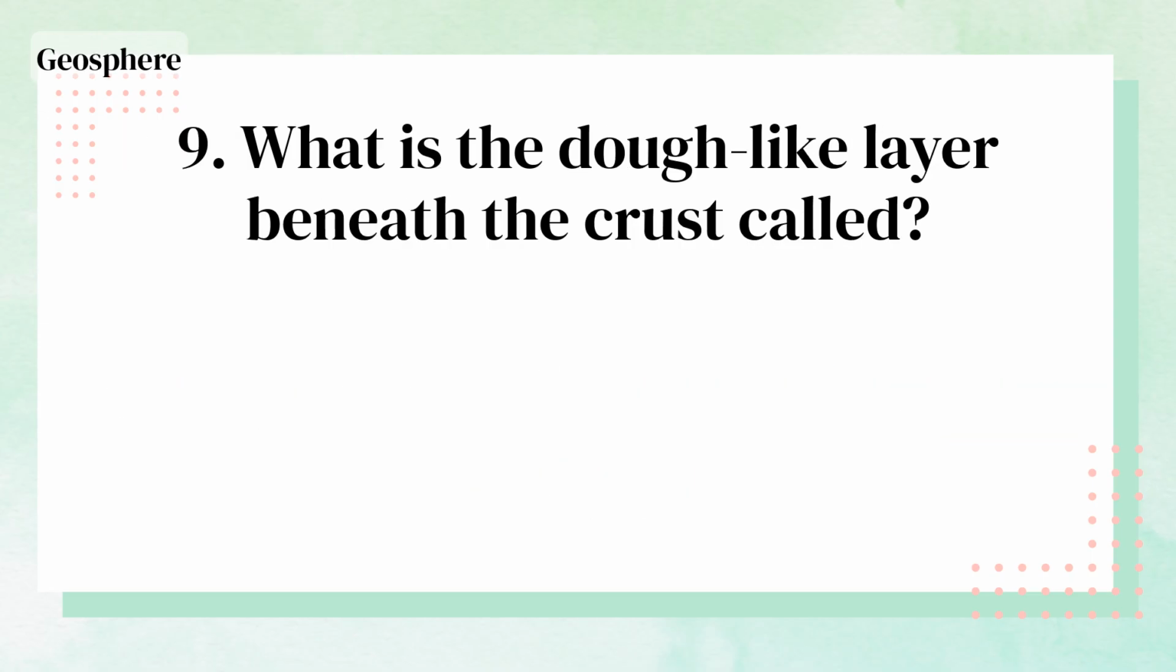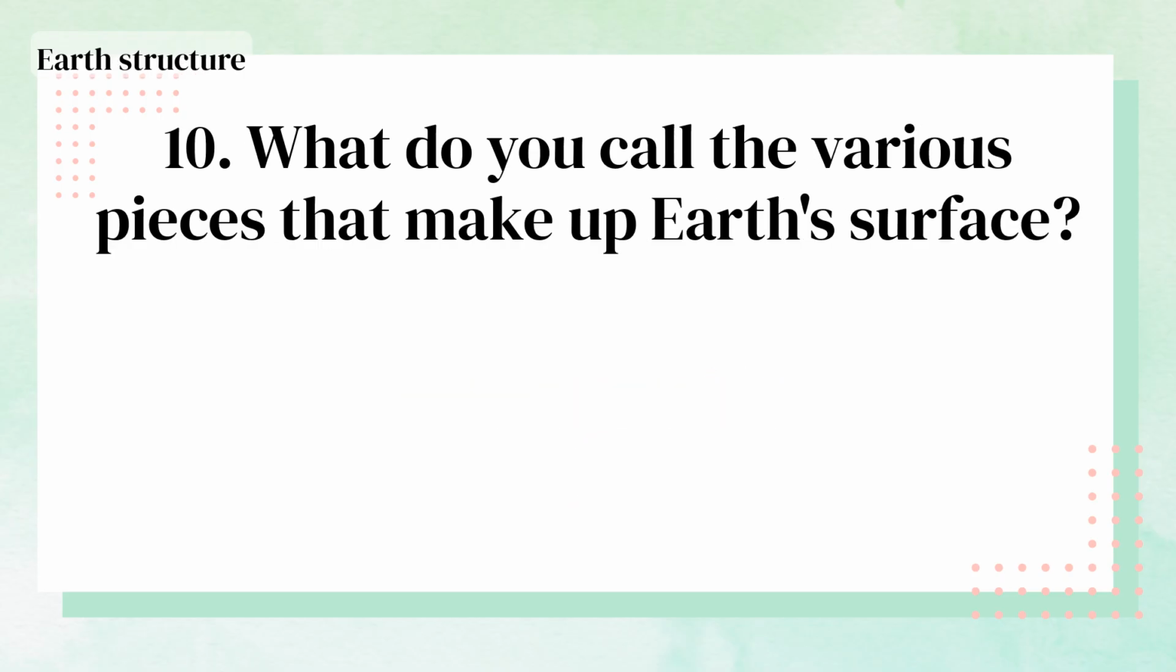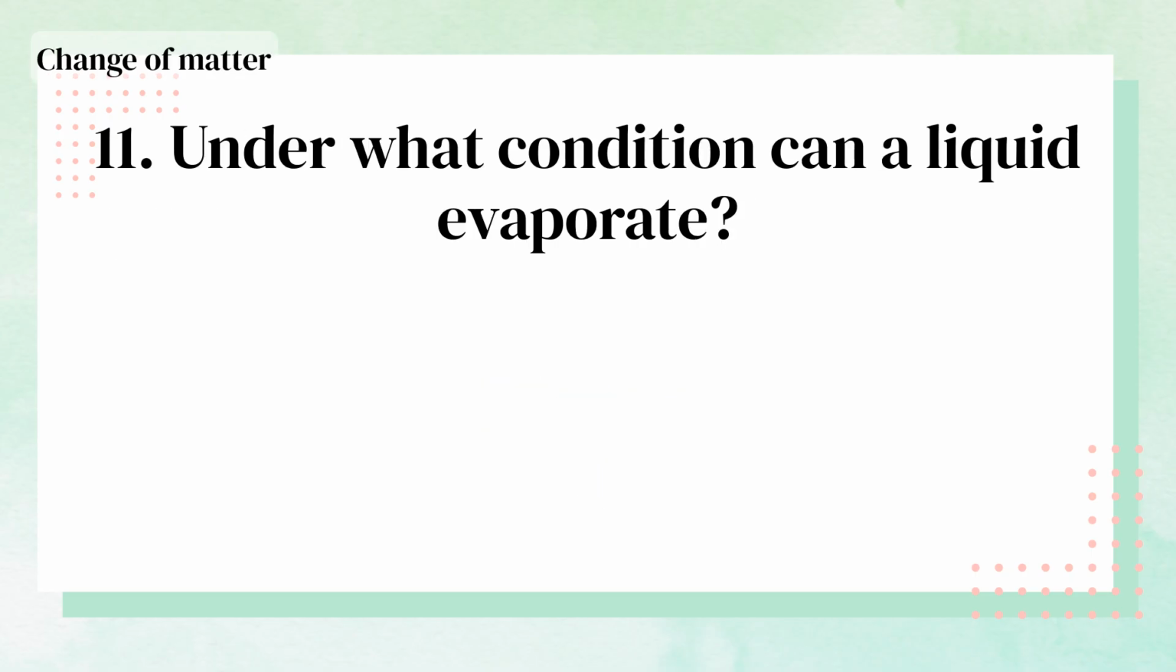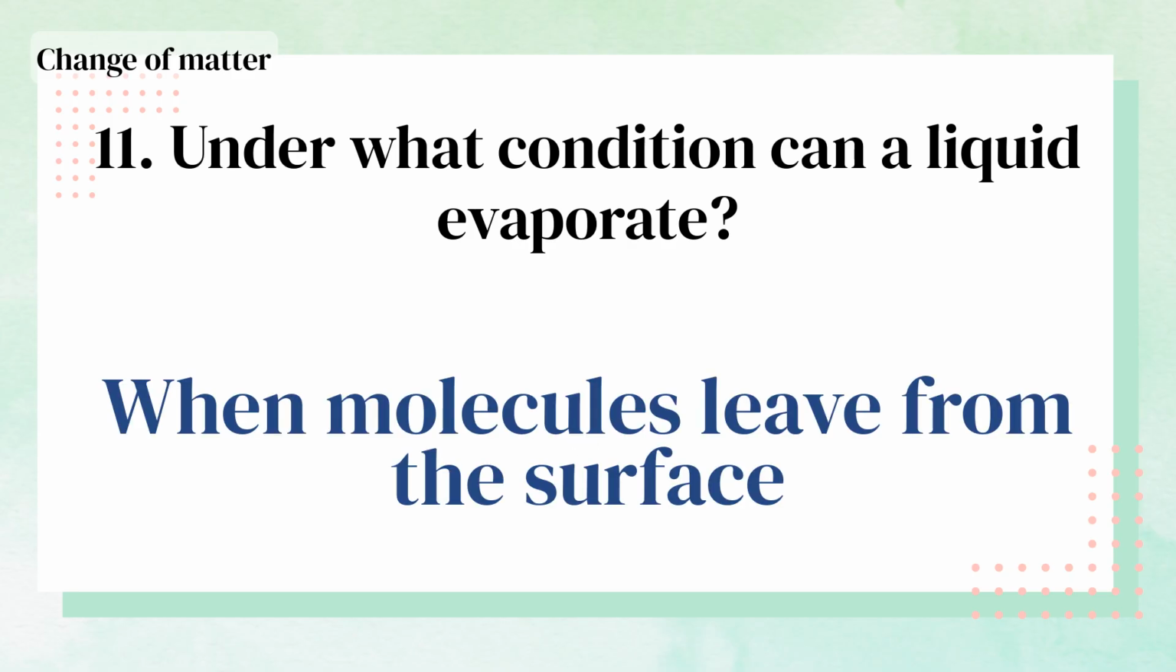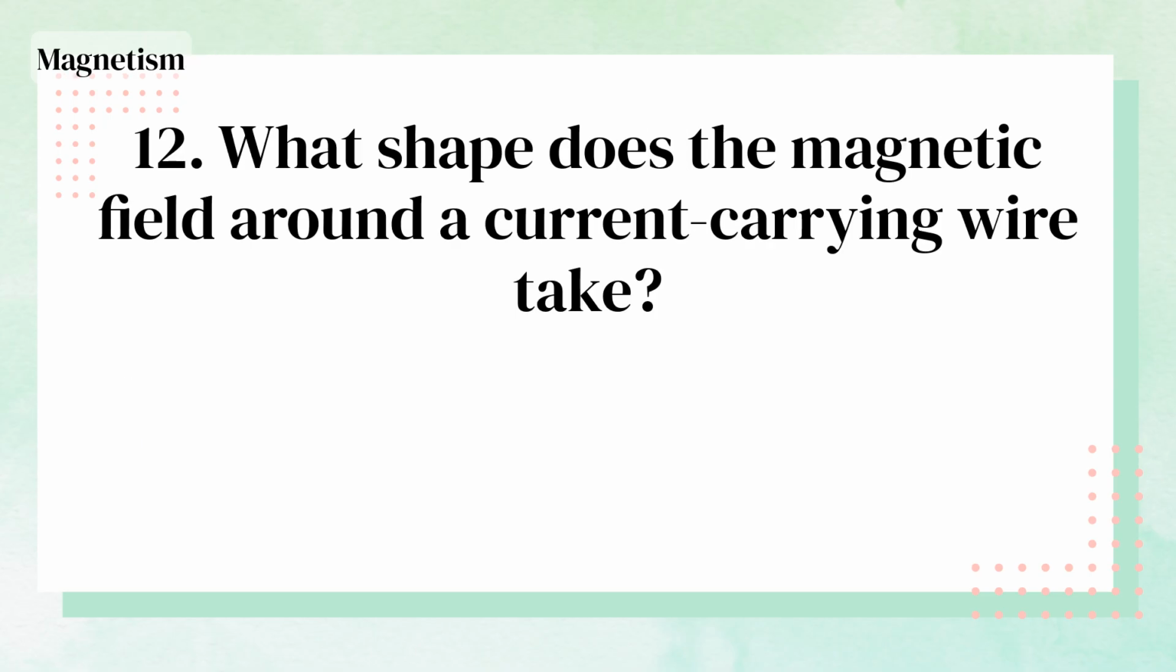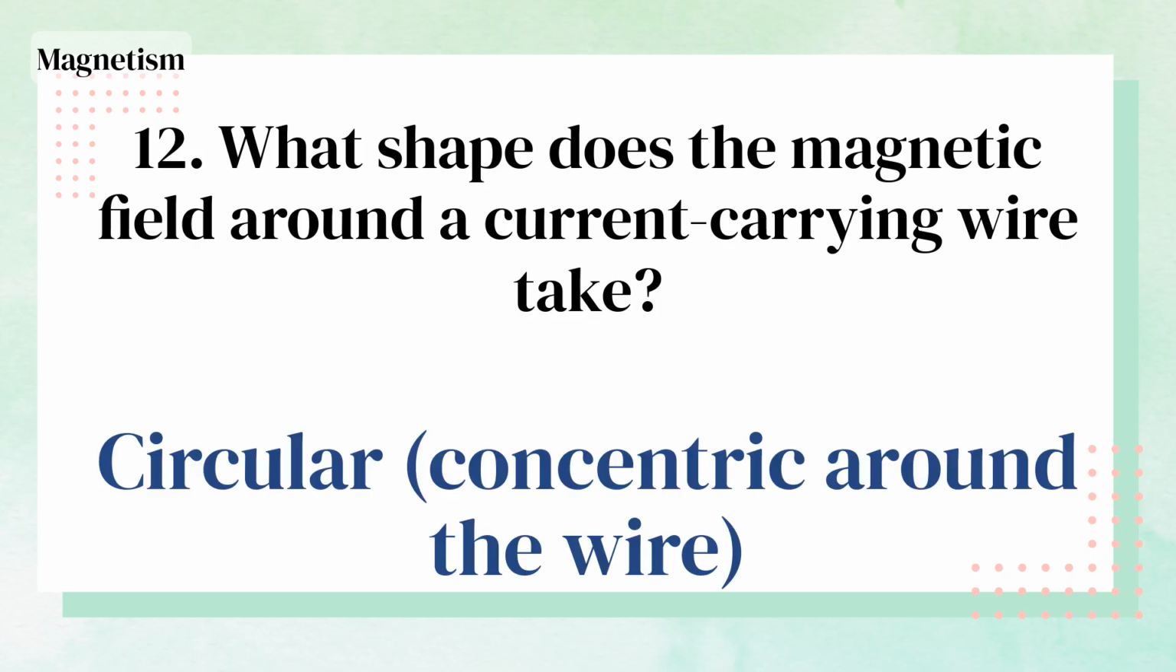What is the dough-like layer beneath the crust called? The mantle. What do you call the various pieces that make up Earth's surface? Plates. Under what condition can a liquid evaporate? When molecules leave from the surface. What shape does the magnetic field around a current-carrying wire take? Circular, concentric around the wire.